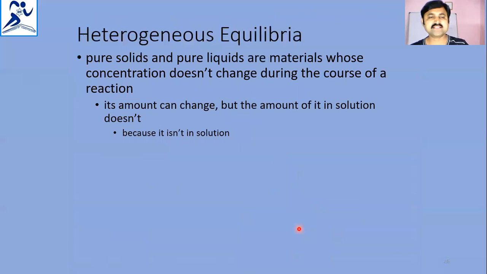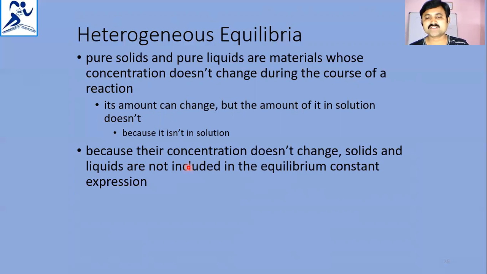Now let's see what heterogeneous equilibrium is. Pure solids and pure liquids are materials whose concentration does not change during the course of the reaction. Their amount can change, but their concentration does not change. Because the concentration does not change, solids and liquids are not included in the equilibrium constant expression. That means whenever pure solids and liquids are present, we won't consider them in the calculation.